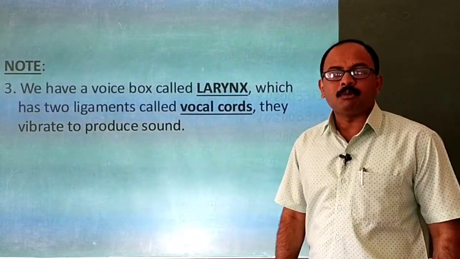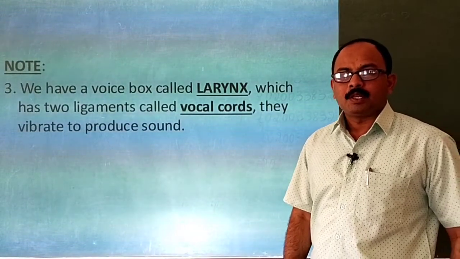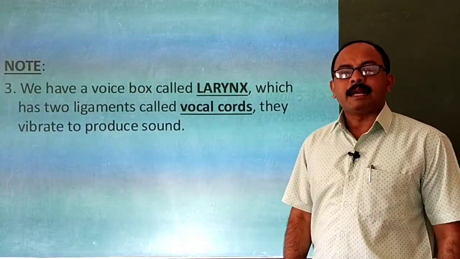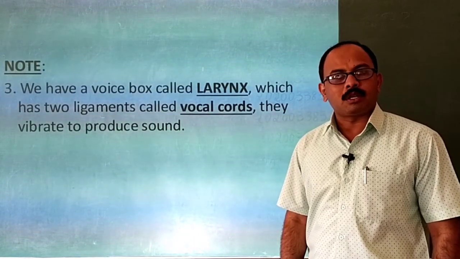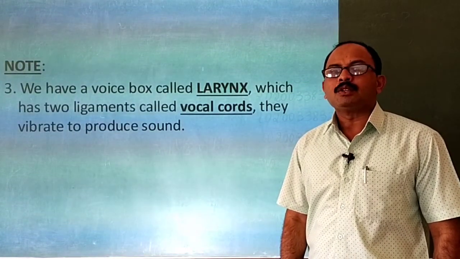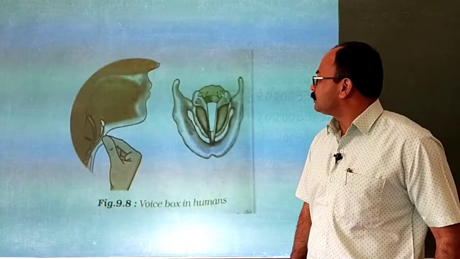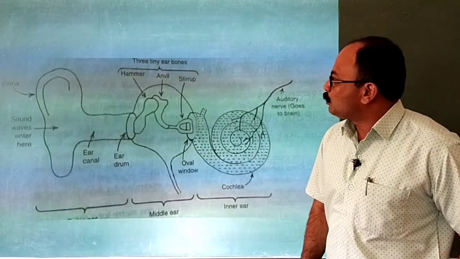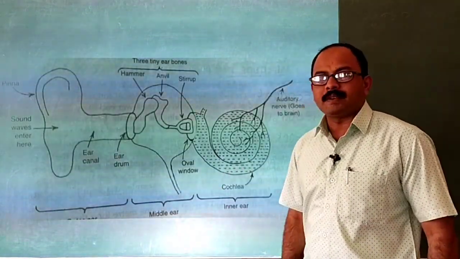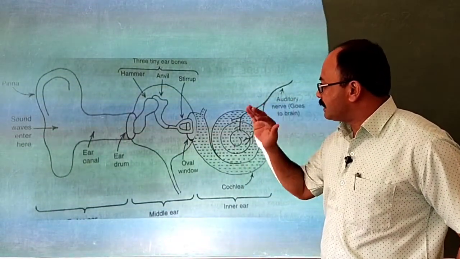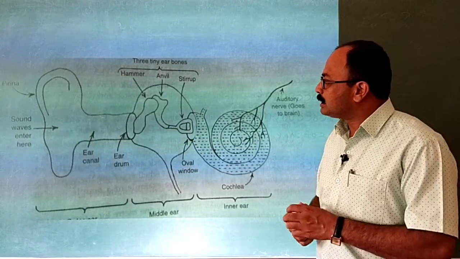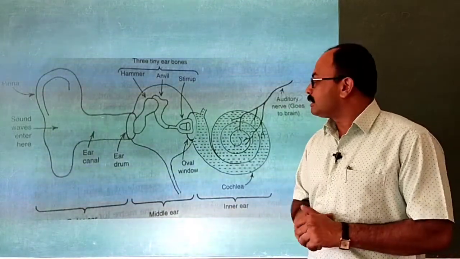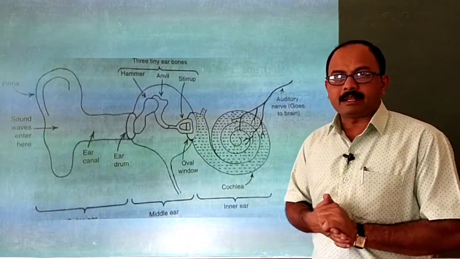Then we have the voice box, the human voice box, that is the larynx, which consists of two ligaments called vocal cords. They vibrate to produce sound. The human ear has three major parts: the exterior, the middle and the inner one. Sound enters through the ear canal and vibrates the eardrum.